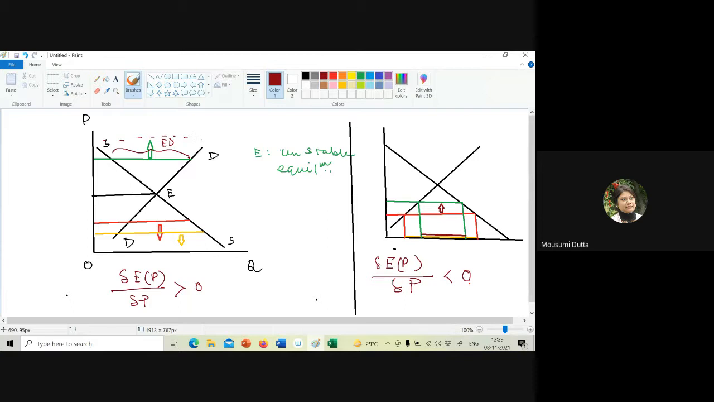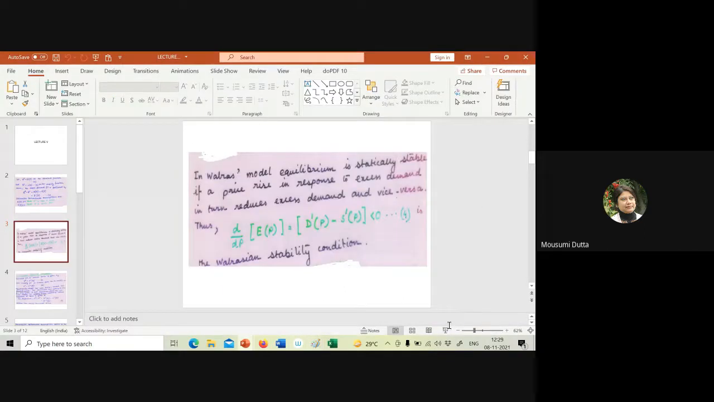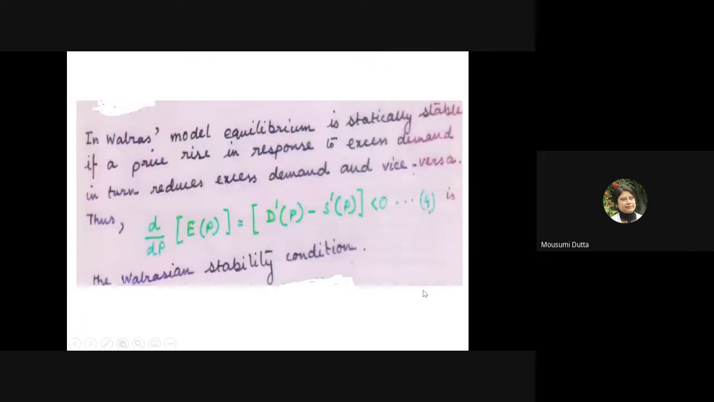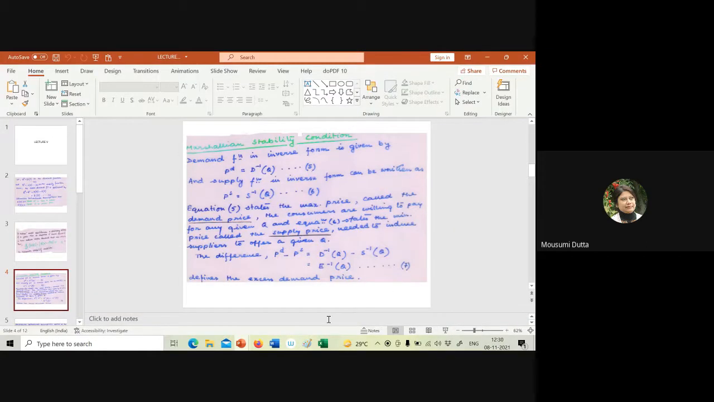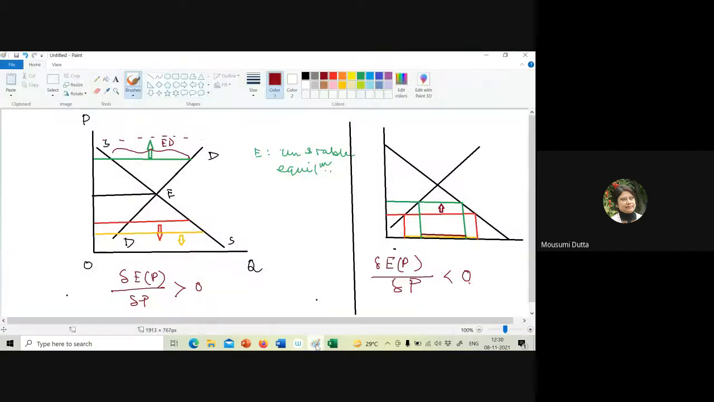Any question? Next, Marshallian stability condition. Now before coming to this, I think it will be easier to introduce the notion to you if I first do it using a graph.